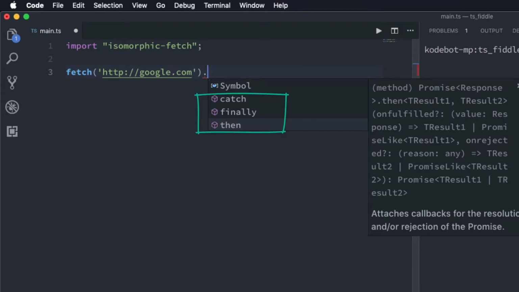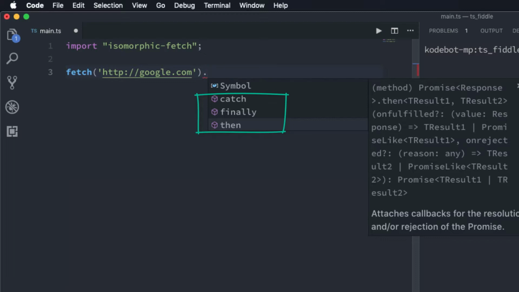And if you look at the IntelliSense here, we have access to three methods. We have then, catch, and finally. So then takes a callback function as a parameter, and that callback function will be called when the promise is resolved successfully. On the other hand, catch will take a callback function, and that callback function will be called when the promise is rejected. The third one, finally, will also take a callback function as a parameter, and that callback function will be called always, regardless of whether it was fulfilled successfully or rejected.